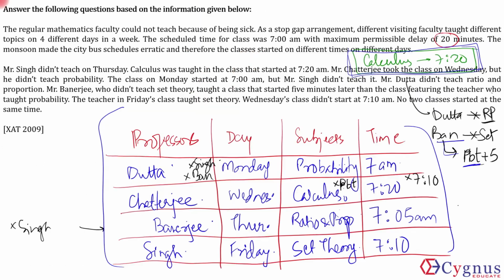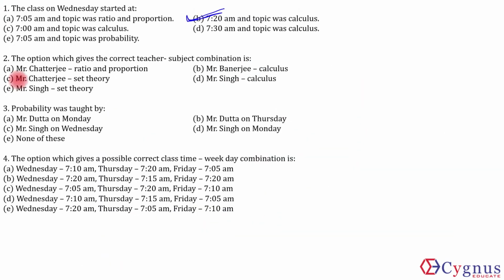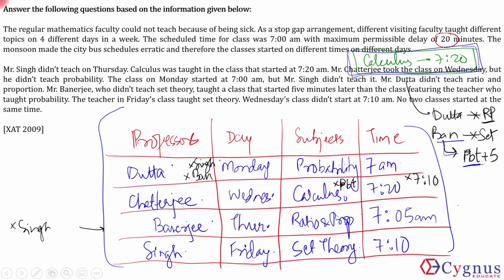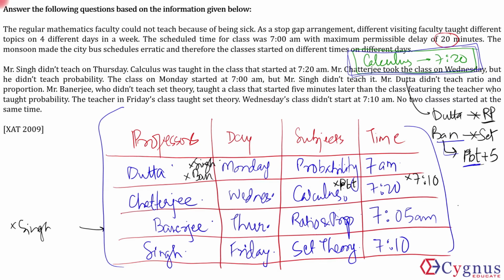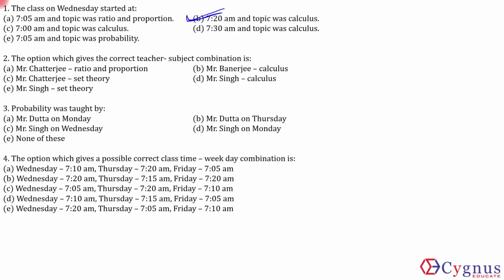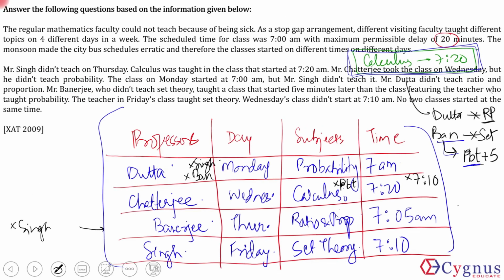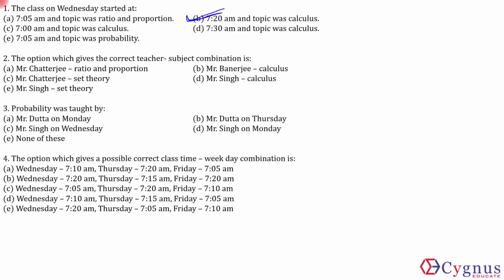Next is Banerjee calculus, but Banerjee teaches ratio proportion. This is also wrong. Next is Chatterjee set theory, but Chatterjee teaches calculus. This is wrong. Singh calculus, but Singh teaches set theory, so this is also wrong. Last is Singh and set theory. Singh teaches set theory, which is on Friday. This is correct. Hence, the right answer is option E.